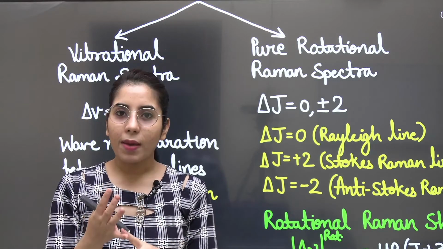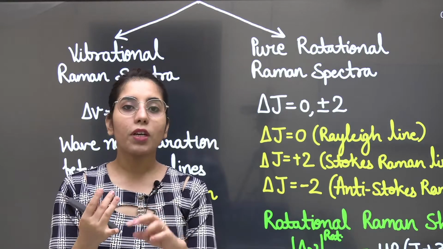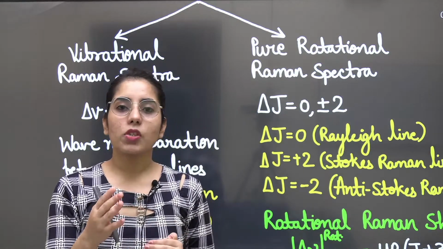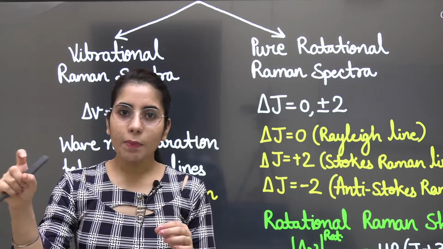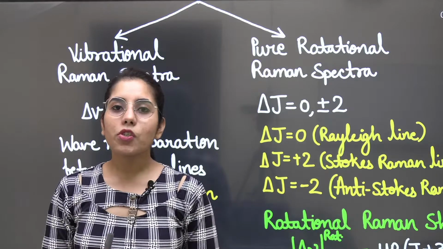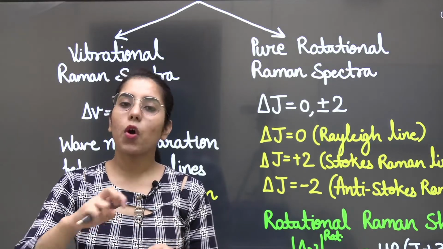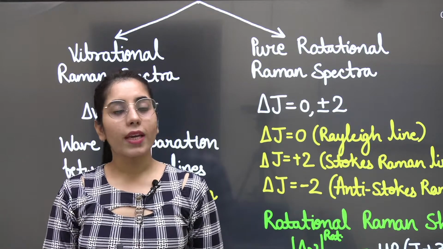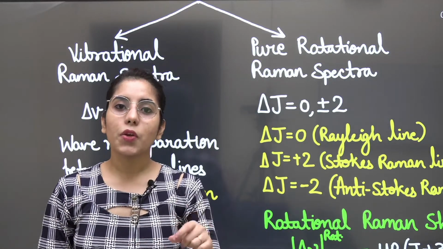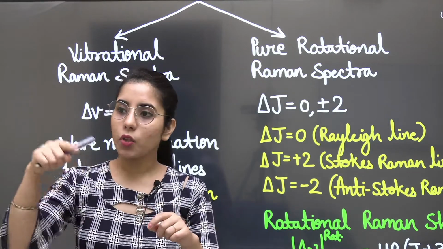So in the vibrational spectra, we consider the vibrational levels. To show the vibrational levels, we need the vibrational quantum number, which tells us about the vibrational levels or the different states. The vibrational quantum number's value starts from 0, so 0, 1, 2, 3 and so on.